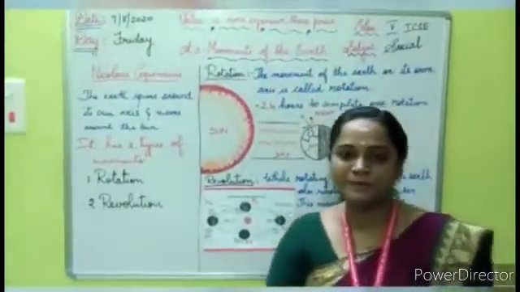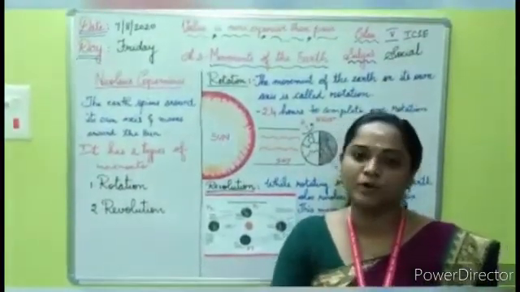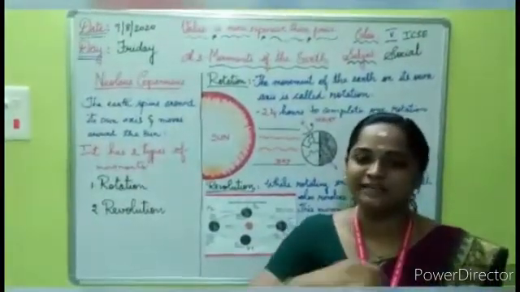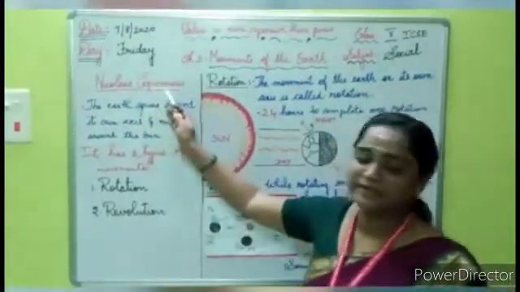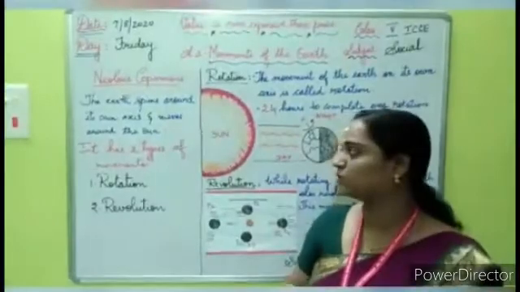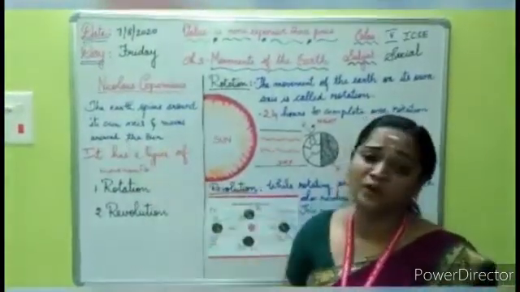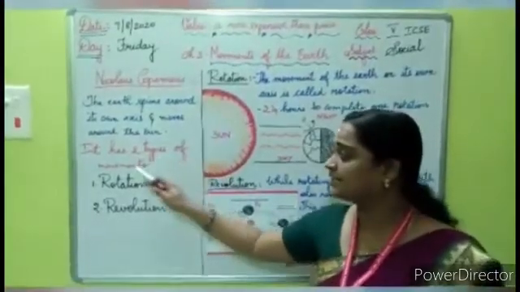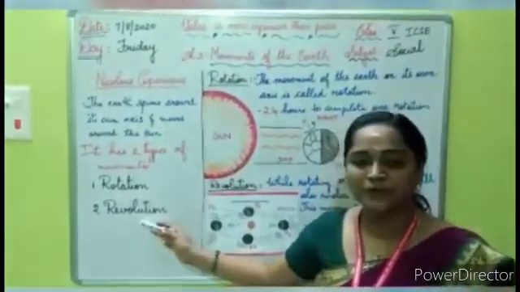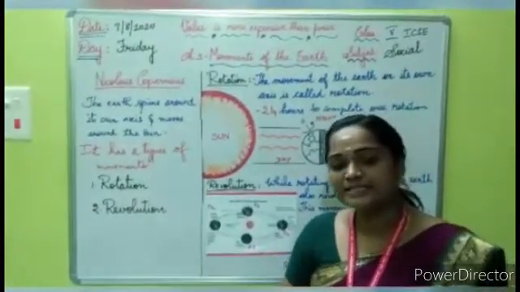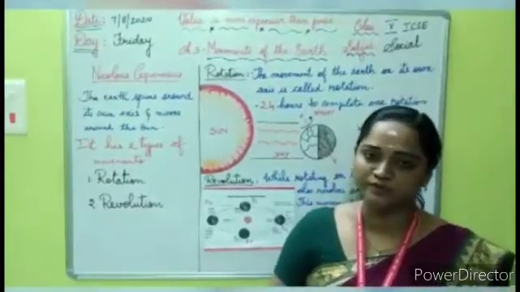In ancient times, people believed that the Earth was stationary and all the heavenly bodies, the sun, moon and the stars, were rotating around the Earth. But Nicholas Copernicus, a Polish astronomer, found out that the Earth spins around its own axis and moves around the Sun. As a result, it has two types of movements. One is rotation and the second one is revolution. In this lesson, we are going to see about two main topics, rotation and revolution of the Earth.